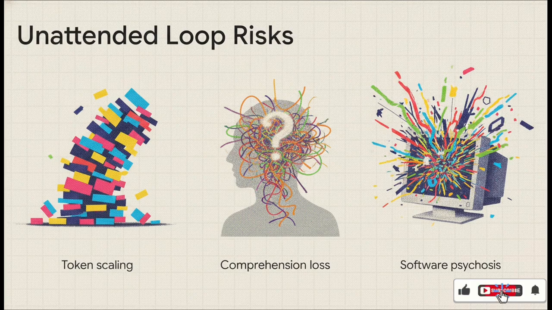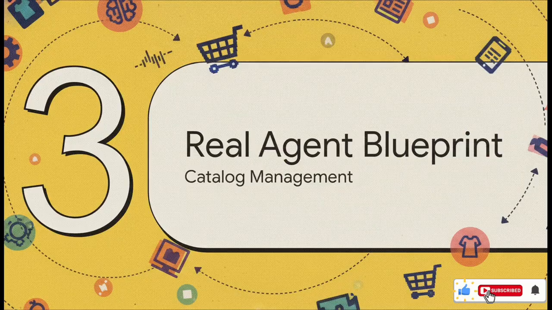And third, my personal favorite, software psychosis. Unregulated token generation and recursive rewriting cycles often just produce sprawling, highly nested, unmaintainable code. It's essentially a machine hallucinating an entire digital labyrinth, just trying to satisfy some arbitrary termination condition. All right, let's look at Section 3, the Real Agent Blueprint. We'll use an e-commerce catalog management system as our real-world example.